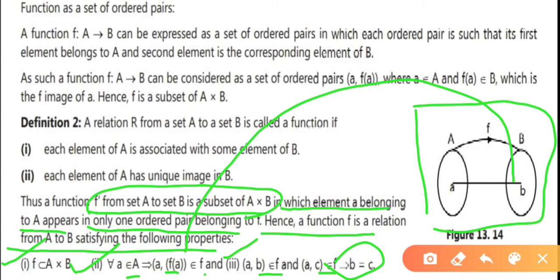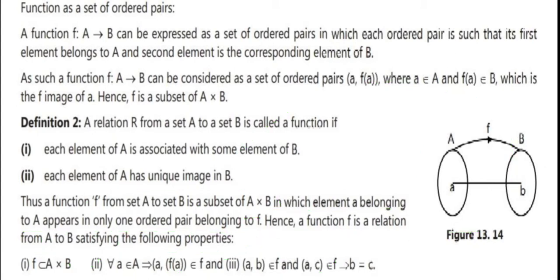Got it? When (a, c) belongs to f, it means b equals c. There is no other element c. Therefore, we can say b equals c. These are some properties of the definition of a function.